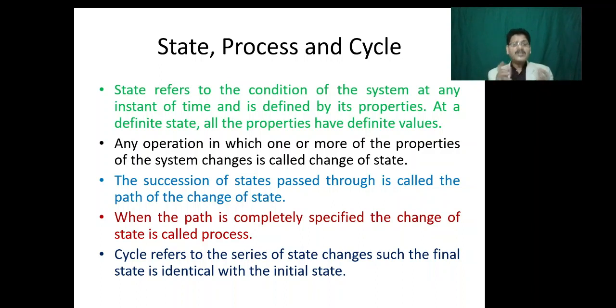The succession of states passed through is called the path of the change of state. When the path is completely specified, the change of state is called a process. Cycle refers to a series of state changes such that the final state is identical with the initial state. So after undergoing a series of state changes, if you arrive at the same point from which you started, that means you have attained the same properties from which you started, then it is said to execute a cycle.